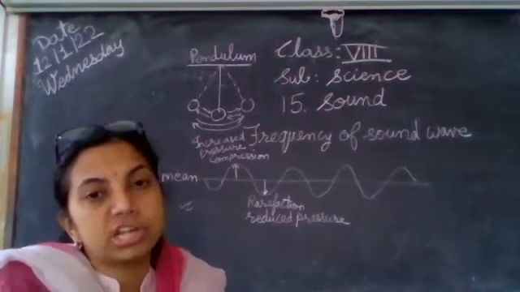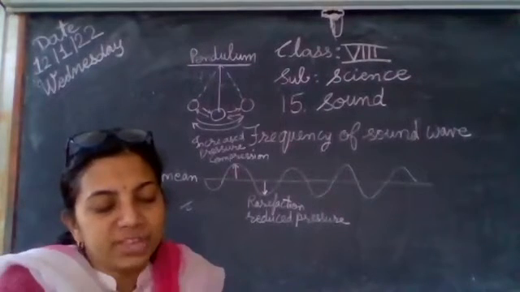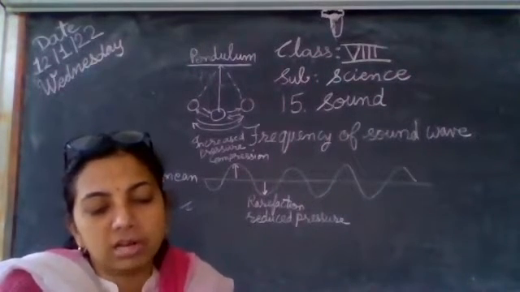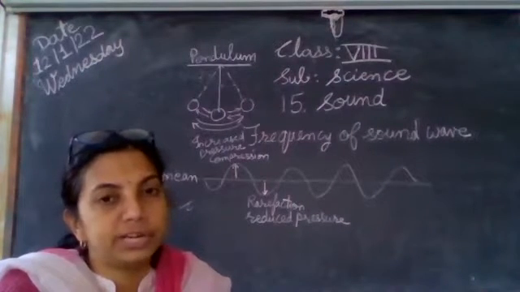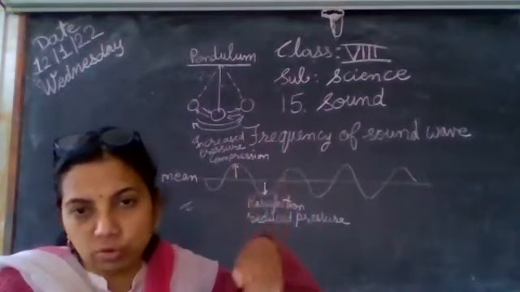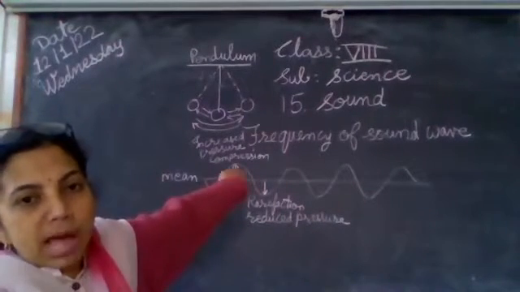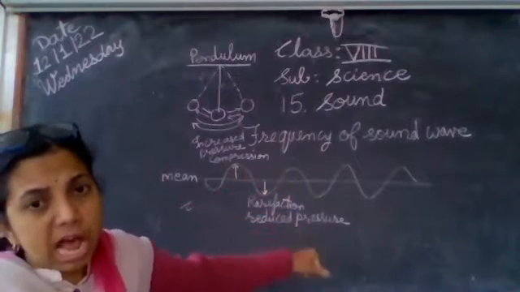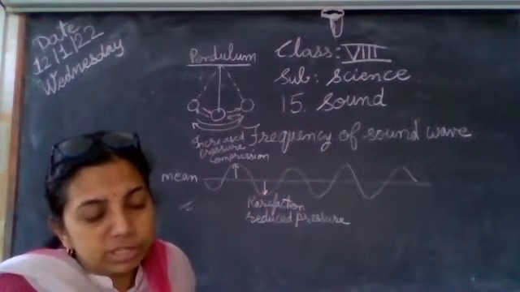In rarefactions, the pressure is reduced from the mean position, and with the help of those, sound is produced in the air. From the mean position, the object moves up and down, a vibrating situation. When it goes up, compression, increased pressure. When it goes down, rarefaction, reduced pressure. That way we have to understand.